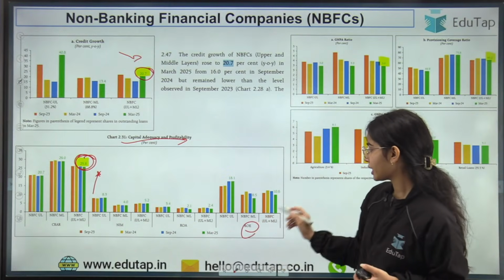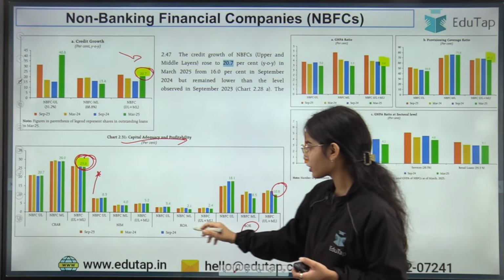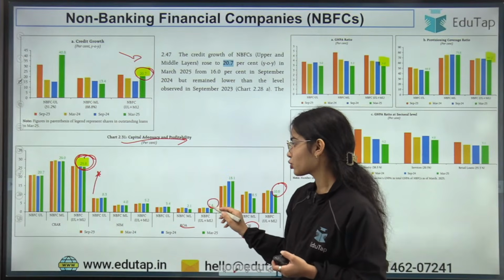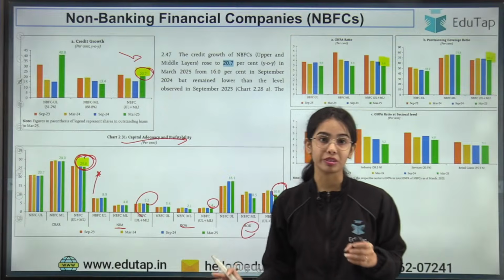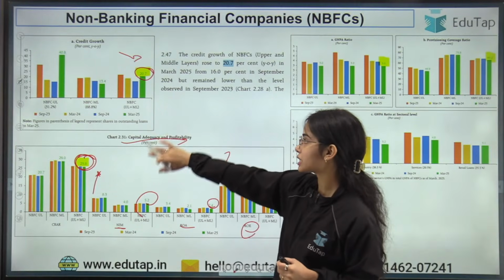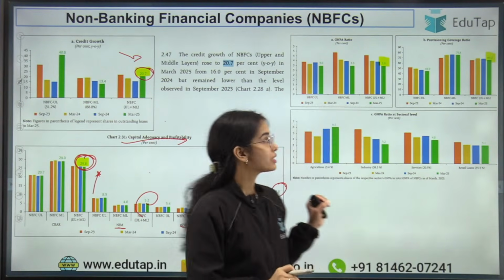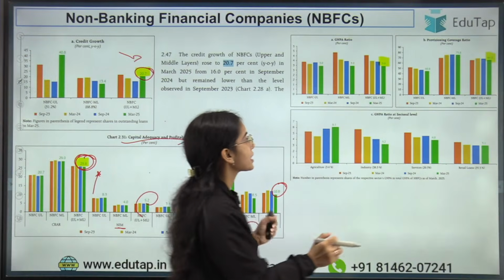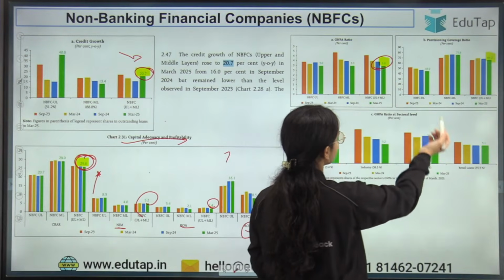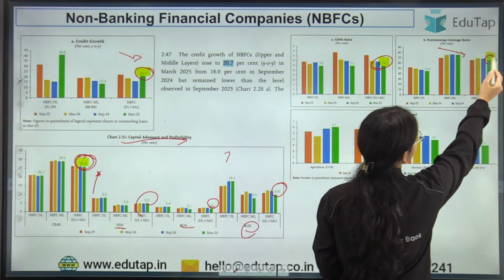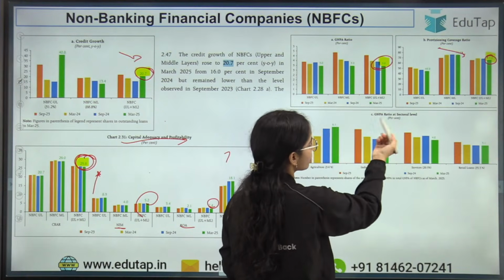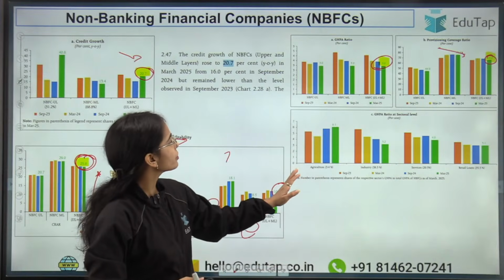The return on equity is 10.6%. The return on asset for the NBFCs is 2.4%, and the net interest margin is 5.2%. Here the most important data is the CRAR, the credit growth, as well as the gross non-performing asset, which has reduced to 3%. The provisioning coverage ratio has come to 66.2%, and the sectoral data is not very important.